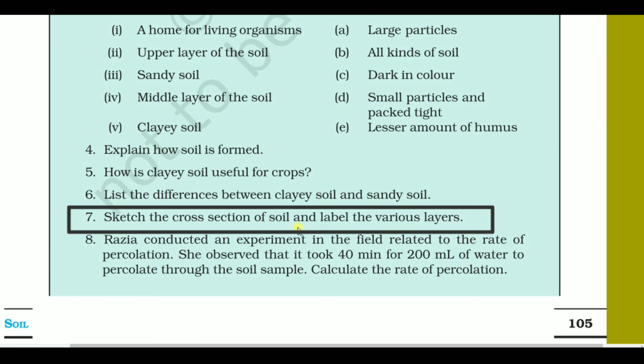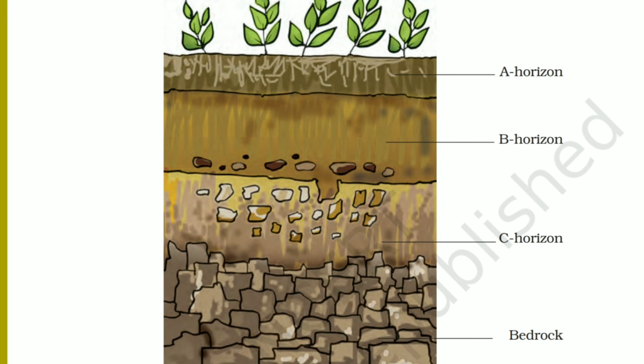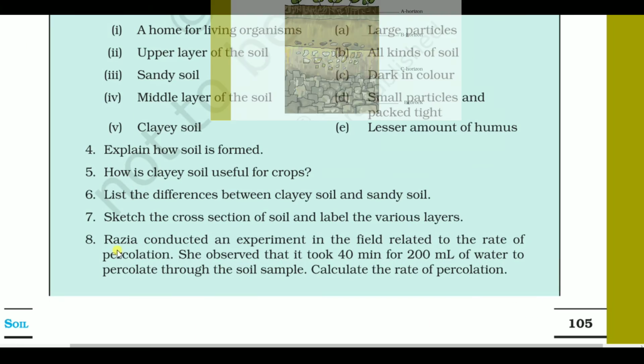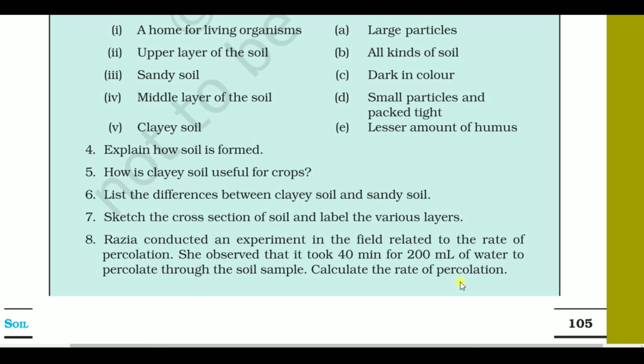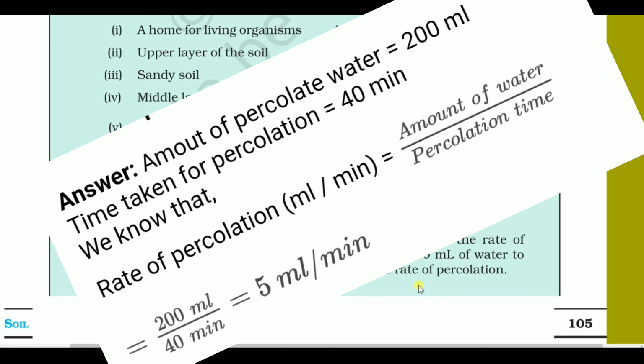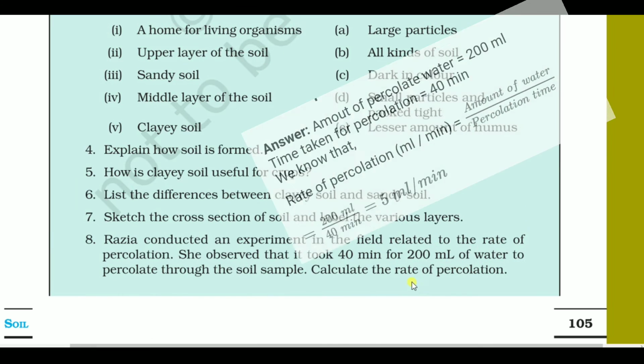Now sketch the cross section of the soil and label the various layers. In the NCERT it is drawn, also: A horizon, B horizon, C horizon and bedrock. Now the last question: Rajia conducted an experiment in the field related to the rate of percolation. She observed that it took 40 minutes for 200 milliliters of water to percolate through the soil sample. Calculate the rate of percolation. We know the rate of percolation is equal to the amount of water in milliliters divided by the percolation time in minutes. So 200 milliliters by 40 minutes comes out as 5 milliliters per minute.